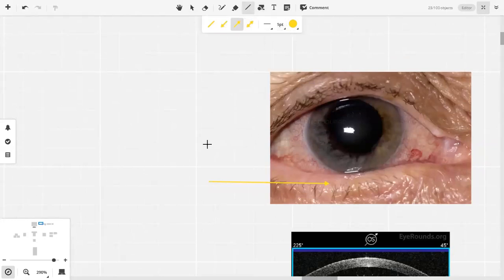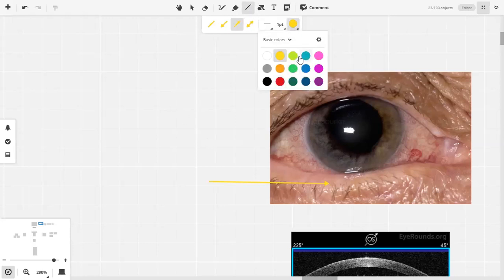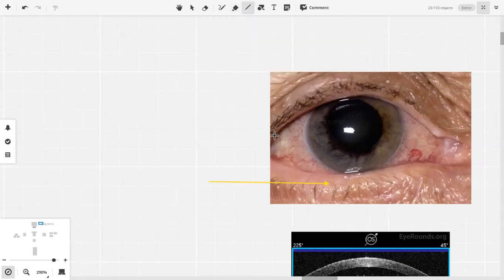What is present and what is not? Anyone else? There is redness on the conjunctiva. Diffuse redness of the conjunctiva. That's a positive finding. Minimal or no circumciliary congestion. That is a good negative finding.